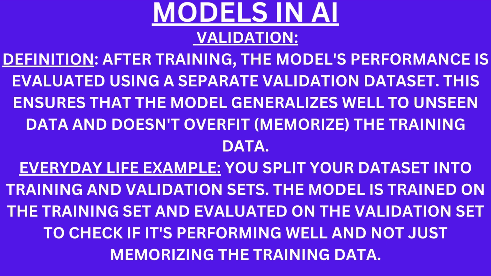Validation. Definition. After training, the model's performance is evaluated using a separate validation dataset. This ensures that the model generalizes well to unseen data and does not memorize the training data. Everyday life example. You split your dataset into training and validation sets. The model is trained on the training set and evaluated on the validation set to check if it's performing well and not just memorizing the training data.